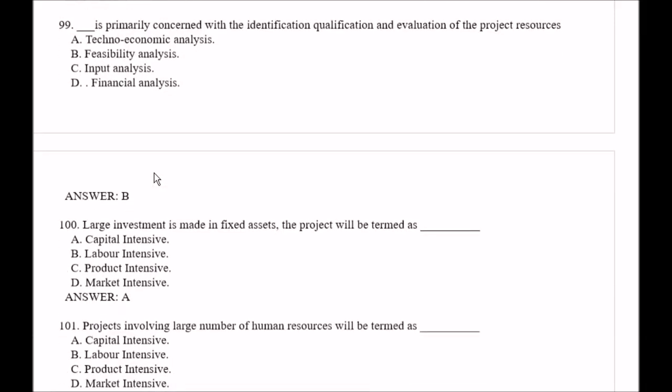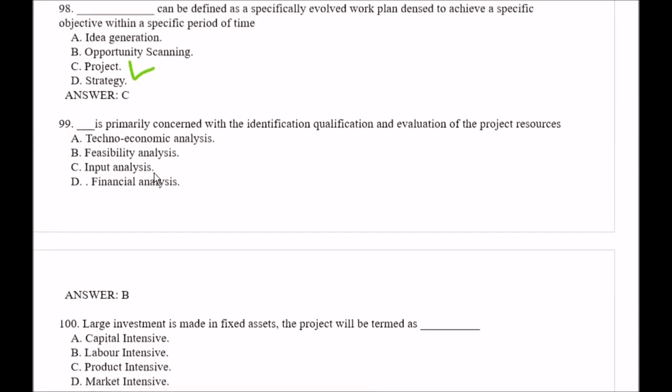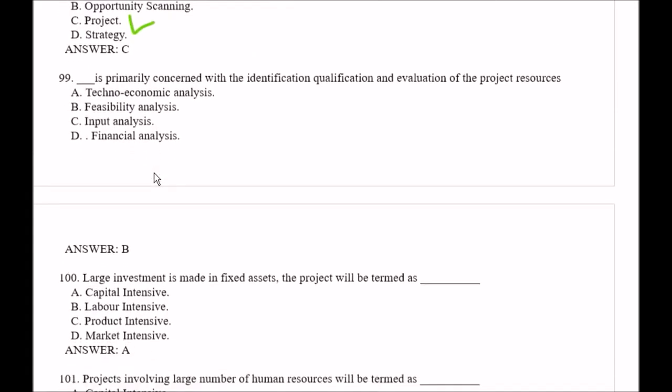Question number 99. Blank is primarily concerned with the identification, qualification and evaluation of the project resources. Your options are: option A, techno-economic analysis; option B, feasibility analysis; option C, input analysis; option D, financial analysis. Right answer is option B, that is feasibility analysis. Question number 100. If large investment is made in fixed assets, the project will be termed as: option A, capital intensive; option B, labor intensive; option C, product intensive; option D, market intensive. So here the right answer is option A, that is capital intensive.